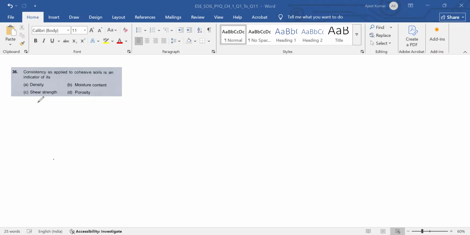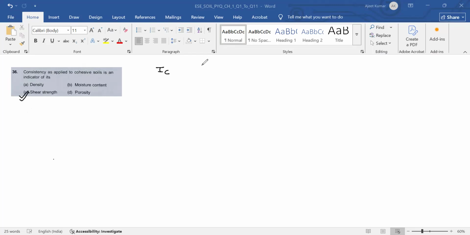Consistency as applied to cohesive soil is an indicator of its shear strength, because you know a table of consistency index versus whether the soil is semi-solid, stiff, medium stiff, or soft. So all these stages of consistency will depend on the value of IC. Okay, write me that table.